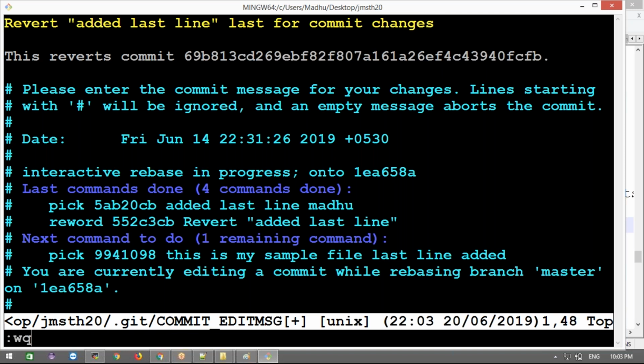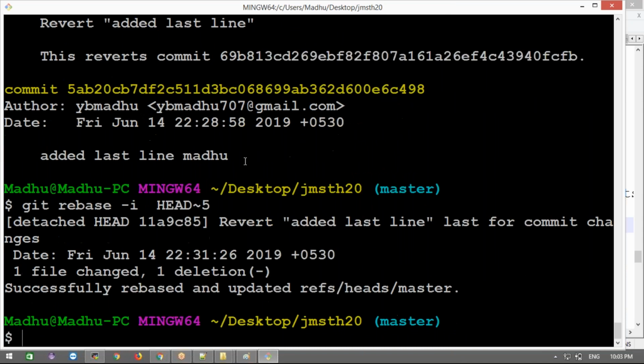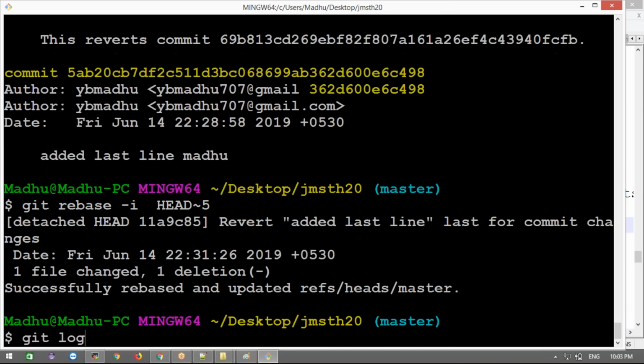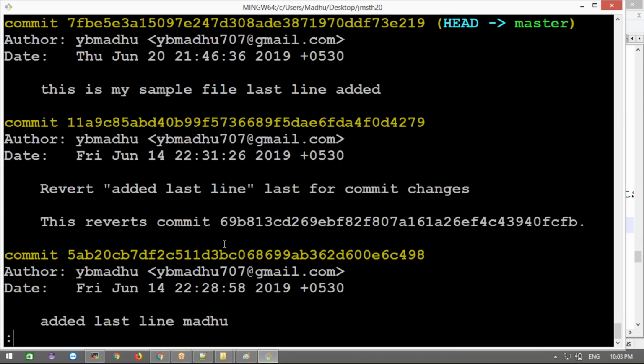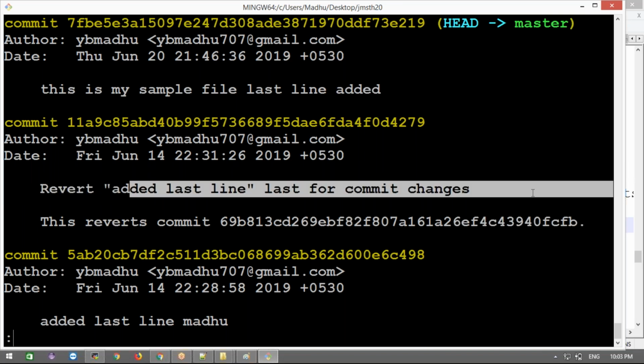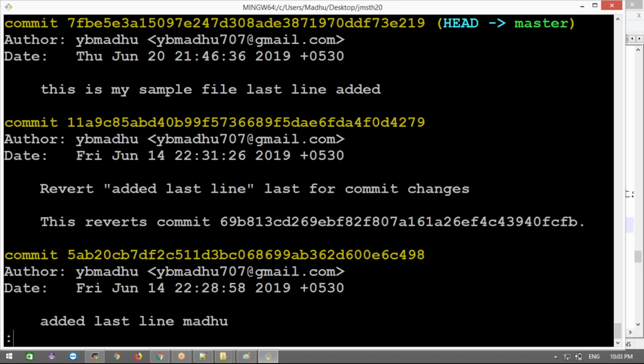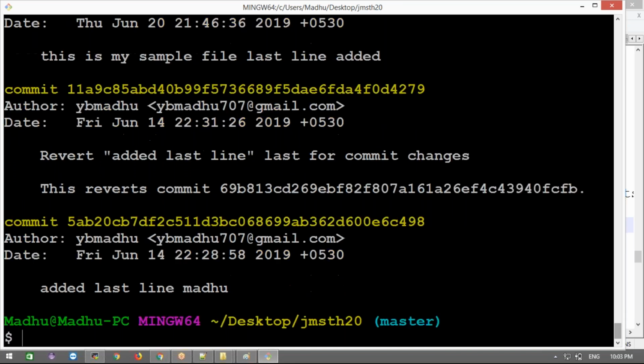Okay, but why are you writing this message, tell me. Someone will see your messages and they should be able to understand what exactly you have done. Using the commit messages, they could understand why you made this commit. That is how we can change it, we need to use that reword option.